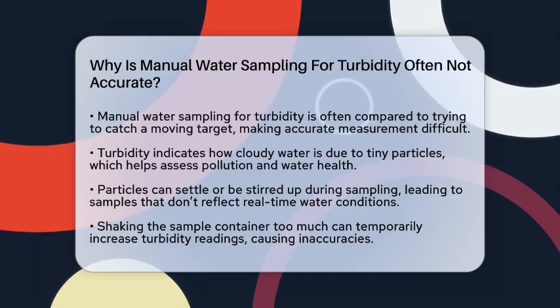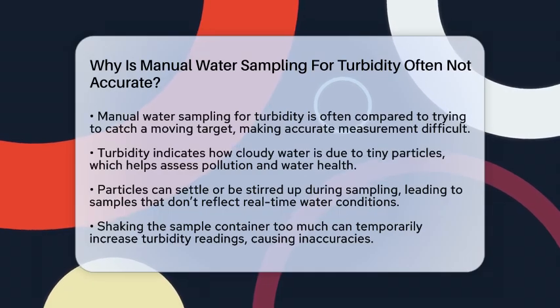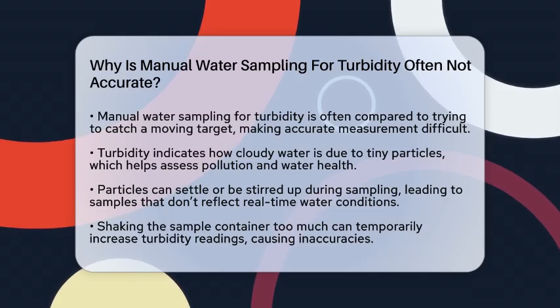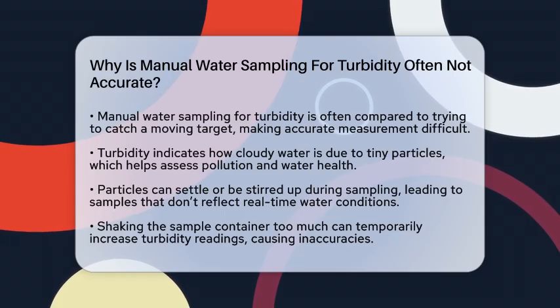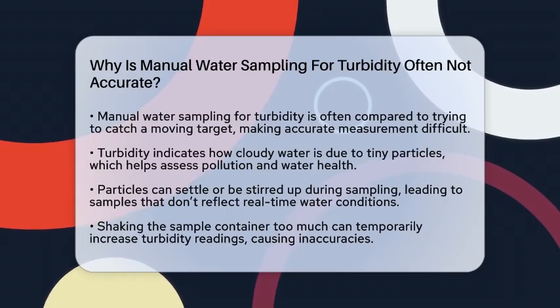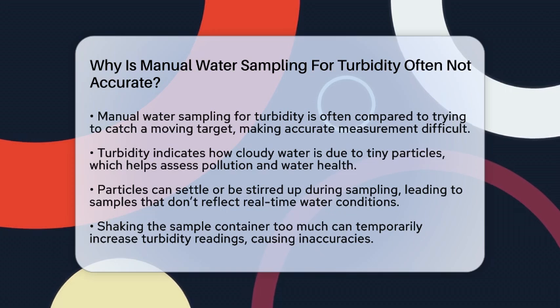Turbidity measures how cloudy or hazy water is because of tiny particles floating around. Getting an exact reading is important because it tells us about pollution levels, water treatment needs, and overall water health. But manual sampling often doesn't give a true picture.